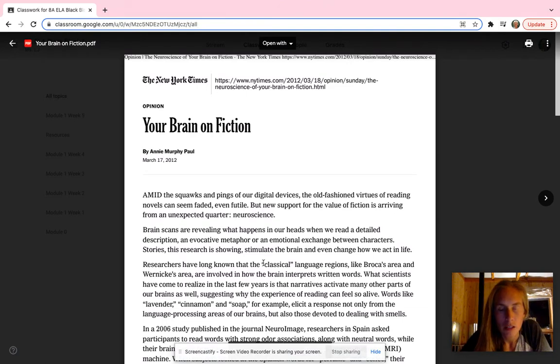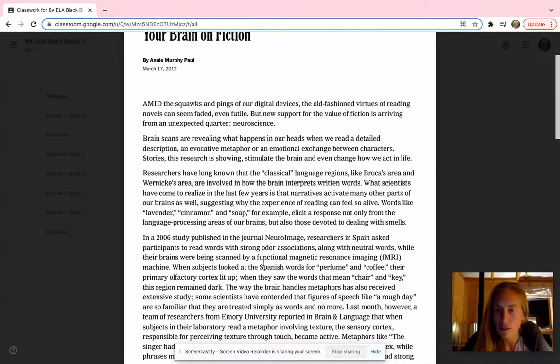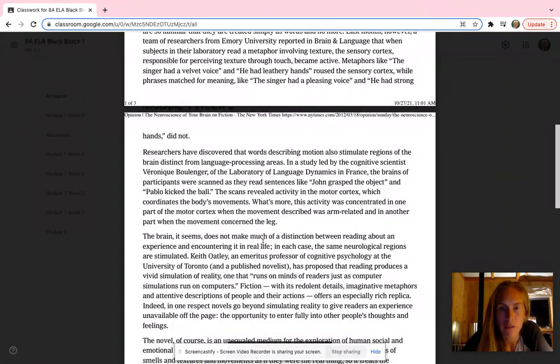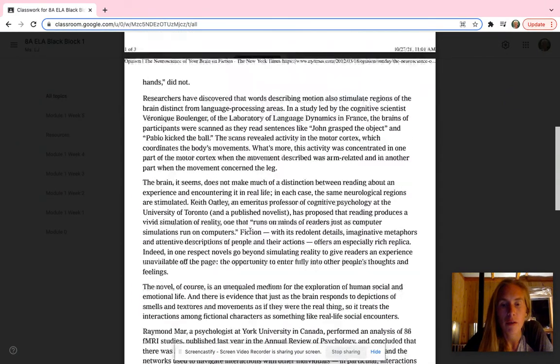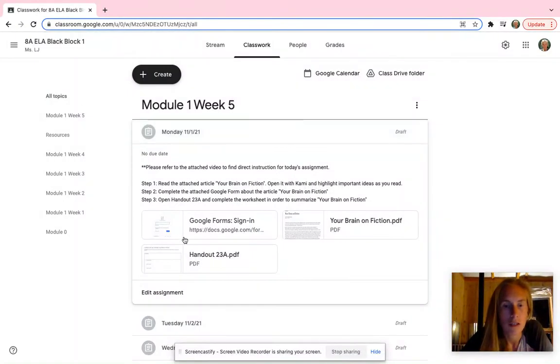When you read the article this first time, it's not important that you understand every single thing that's in here, okay? It's an adult level article. So your goal is just to read through it. If you find something you think you understand or something you think is important that the article is saying, I would go ahead and highlight it because you're going to open it with Kami. So your first step is just to try to read the article on your own, highlight anything you think is important. If you don't understand the whole thing, that's okay.